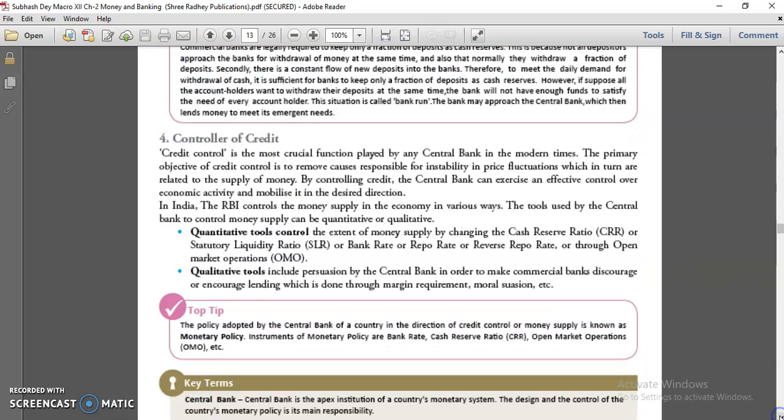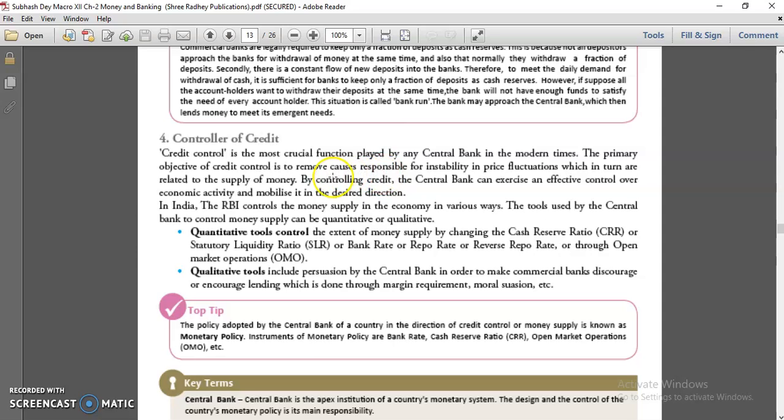Next is controller of credit. Credit control, because credit control is your supply of money. That is done by monetary policy which is issued by RBI. Controller of credit is the most crucial function played by central bank in modern times. Why is this called credit control? Because RBI uses this controlling of credit in inflation as well as deflation.